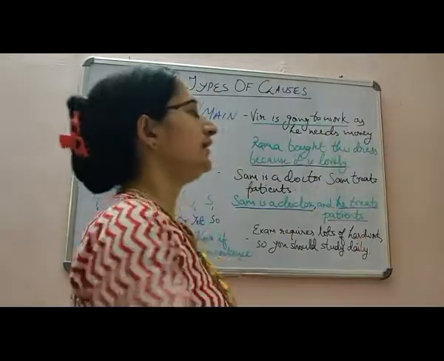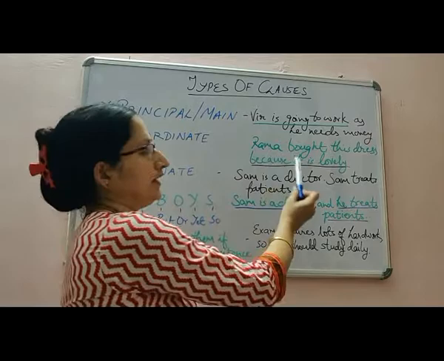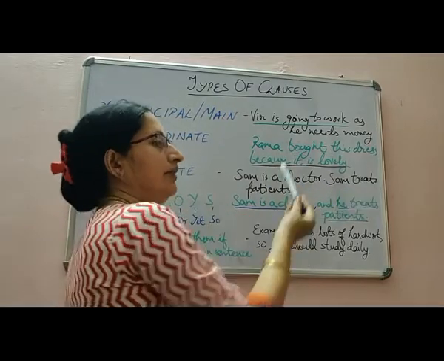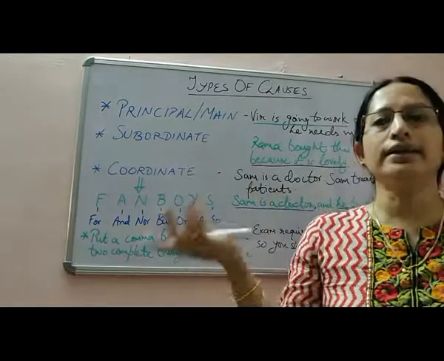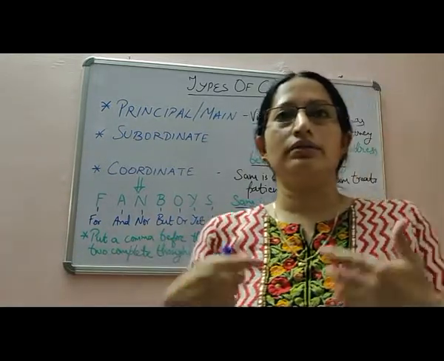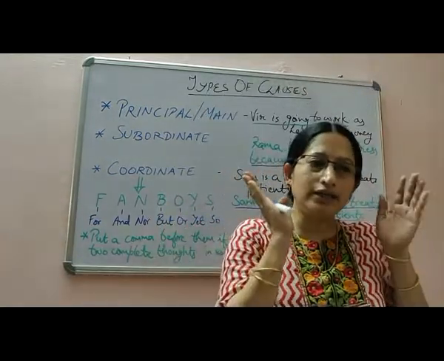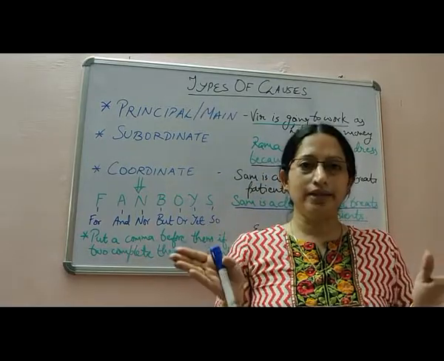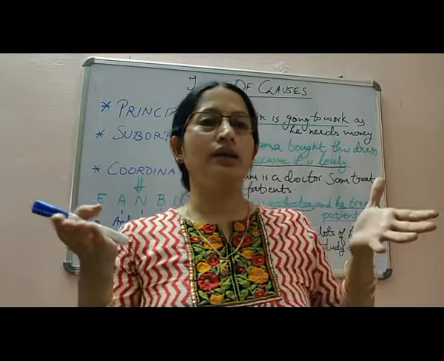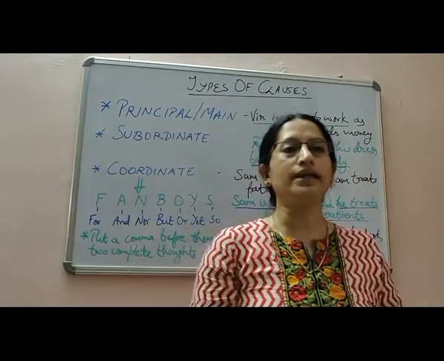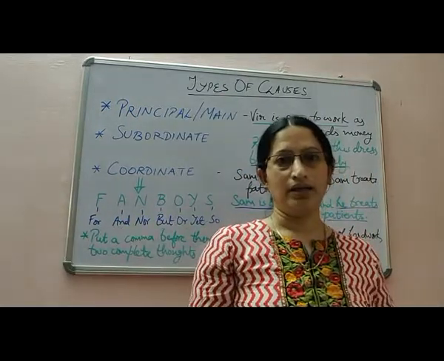This part of the sentence that begins from because, that is because it is lovely, cannot stand on its own. We cannot say because it is lovely, or because it is raining, like this. We cannot make a sentence like this, as we cannot start a sentence with because or as.